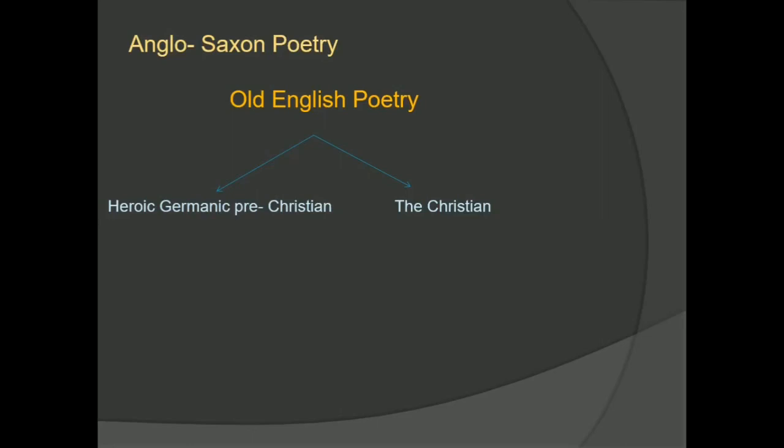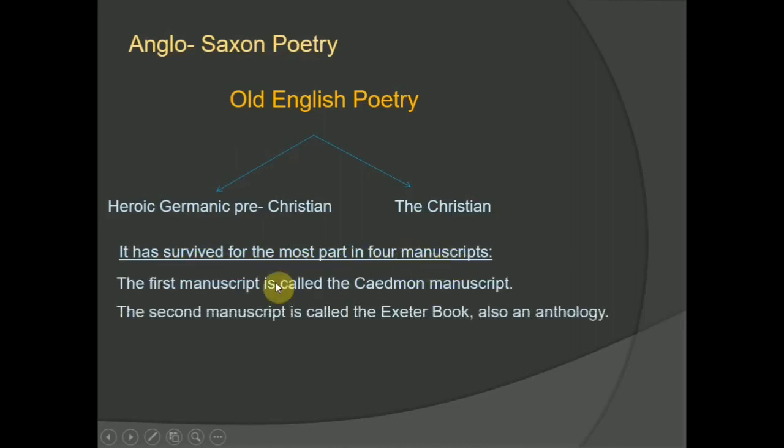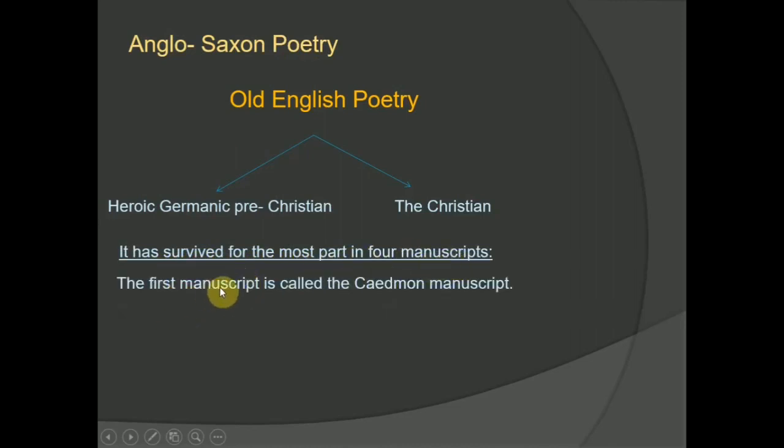Now, if you look here, it has survived for the most part in four manuscripts. The first is called the Caedmon manuscript, an illustrated poetic anthology.